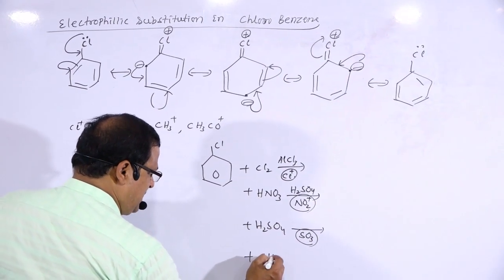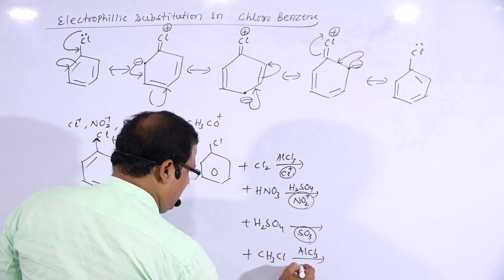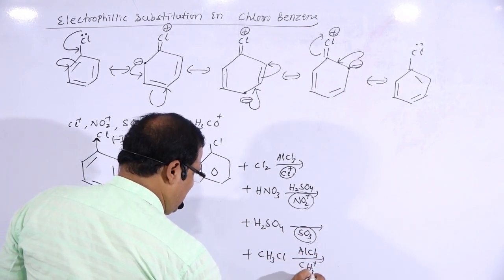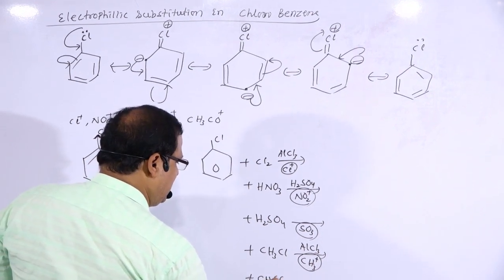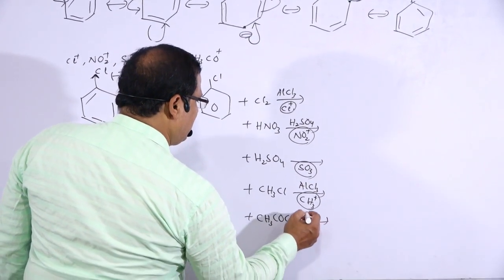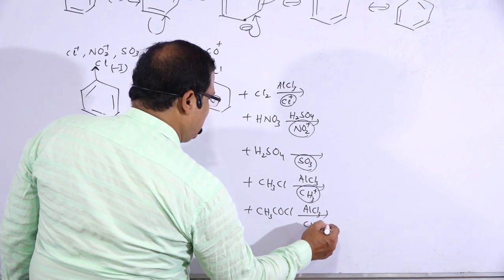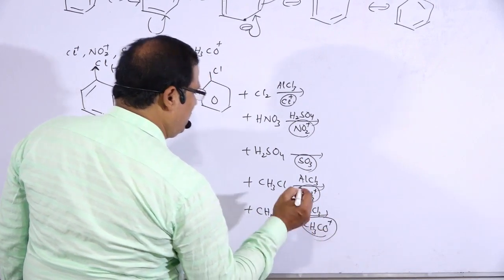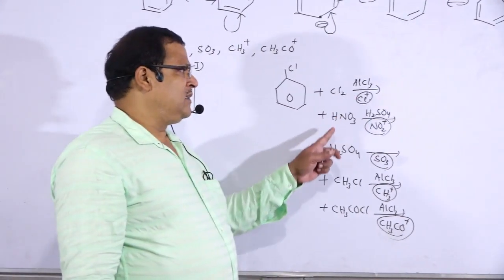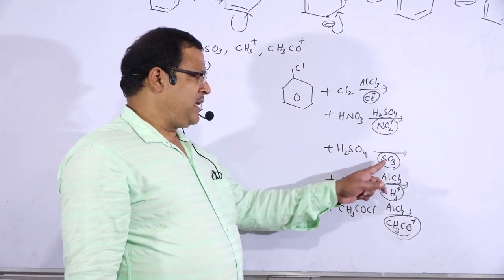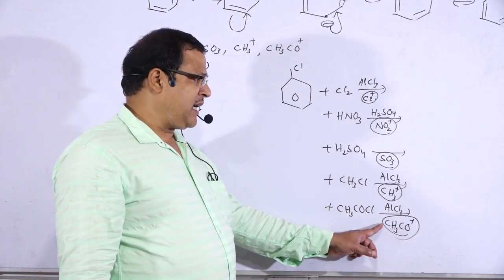Or we take CH3Cl in presence of AlCl3, where CH3 plus acts as electrophile; or CH3COCl in presence of AlCl3 gives CH3CO plus, which acts as electrophile. So these are chlorination, nitration, sulfonation, Friedel-Crafts alkylation, and Friedel-Crafts acylation.